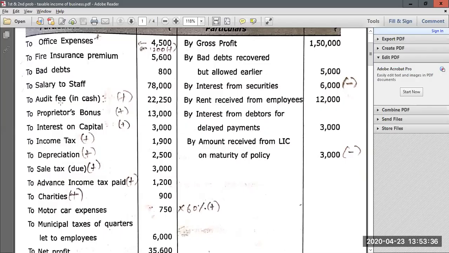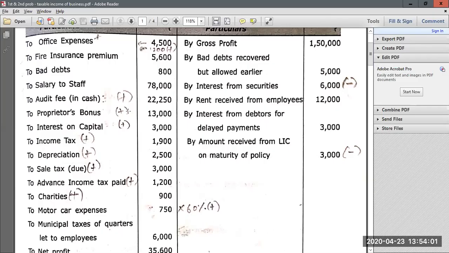Now again, they have given audit fee which is paid in cash, 22,250. Whenever the company is making a cash payment which is above 20,000, then such entire amount becomes completely inadmissible. Even though the audit fee is related to business, since it is paid in cash and exceeds 20,000 rupees, the entire amount becomes inadmissible. So this 22,250 should be added back to net profit.